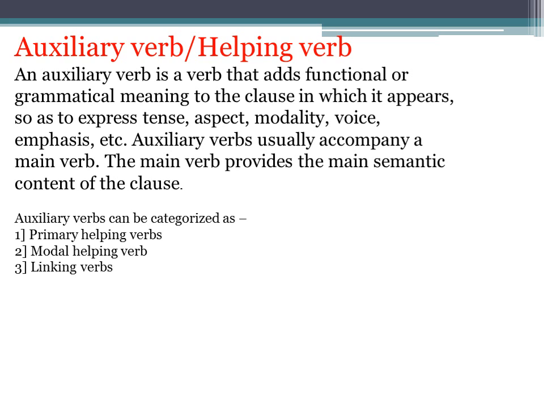So this is the main concept. The next part is, so as to express tense, aspect, modality, voice and emphasis. Modality I have already discussed, and tense also, aspect also. Modality means the use of modals, and of course I think you might be familiar with the term modals which we use in English grammar. They are a very important part of English grammar.